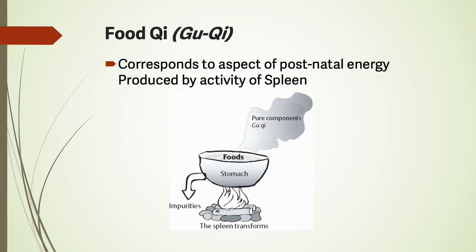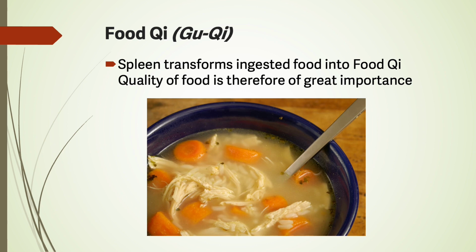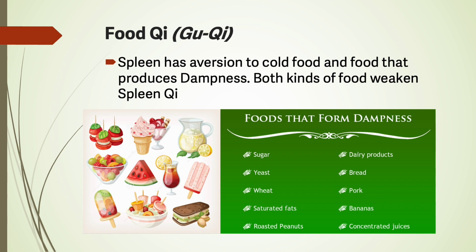Food qi corresponds to the aspect of postnatal energy produced by the activity of the spleen. Spleen transforms ingested food into food qi. The quality of food is therefore of great importance.